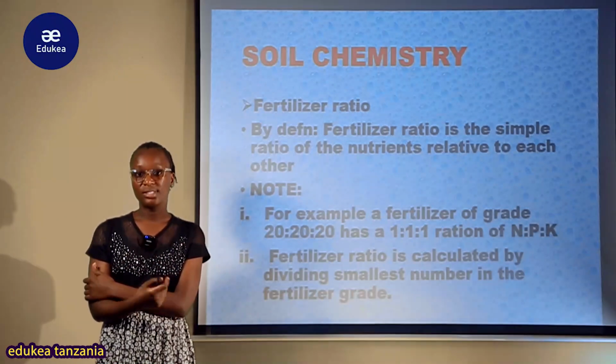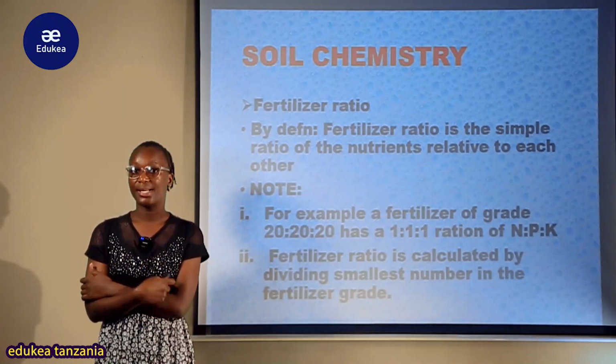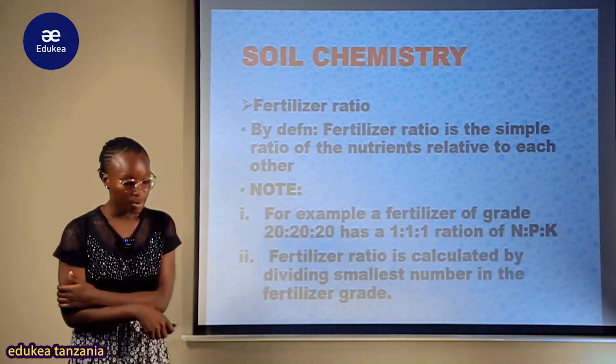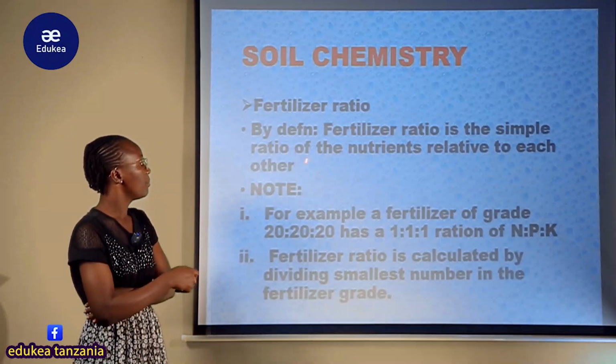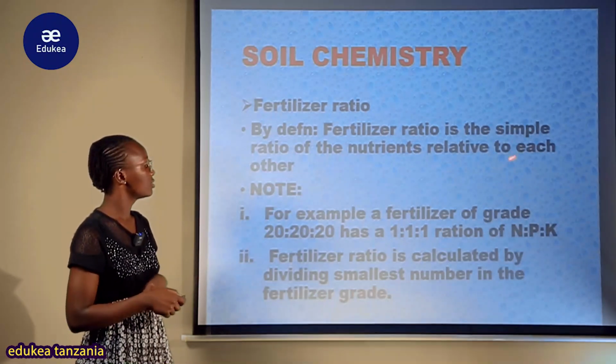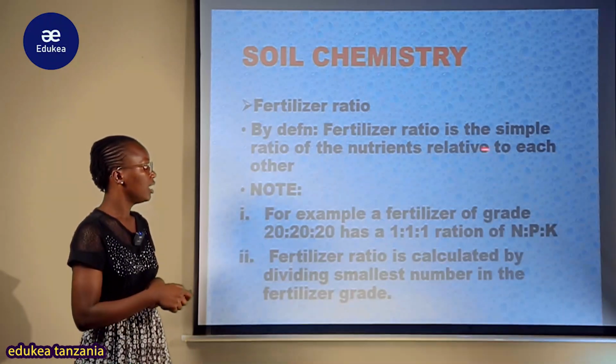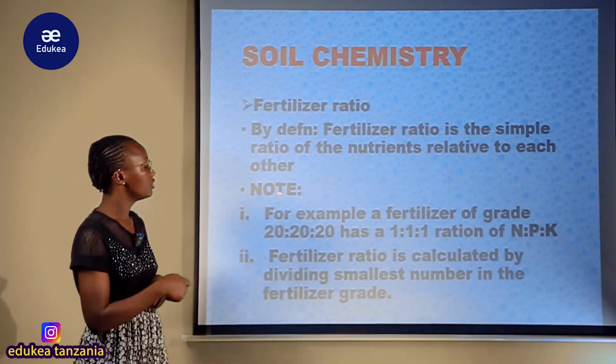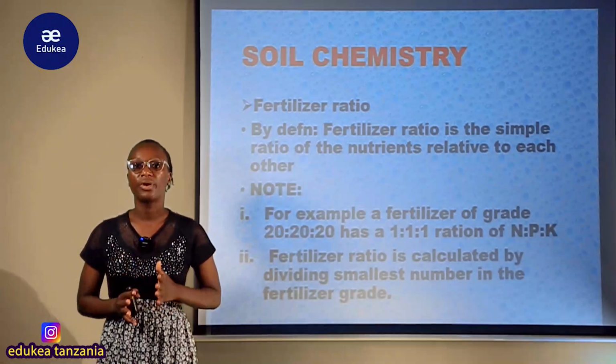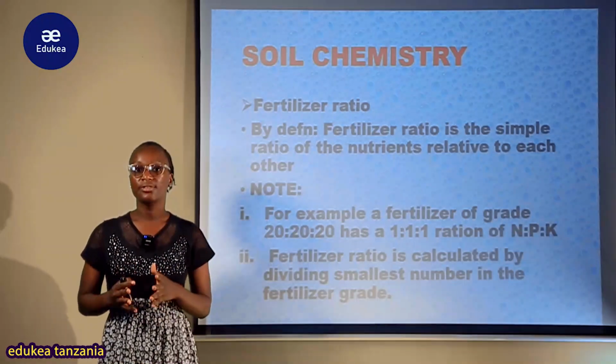Now, on your mind, what is the fertilizer ratio? When we talk about fertilizer ratio, by definition, fertilizer ratio is the simple ratio of the nutrients relative to each other. Kwamba ni zile simple ratio, zile namba ambazo zinakuwa relative to each other.